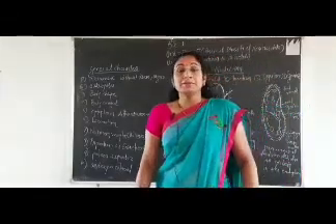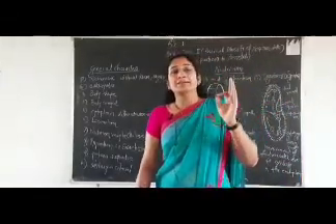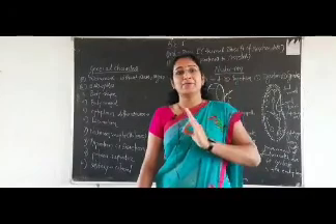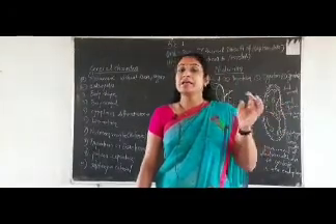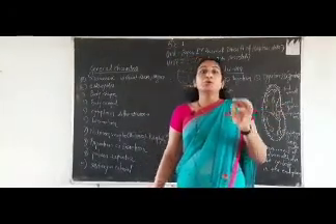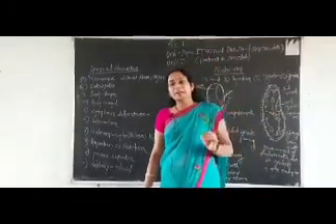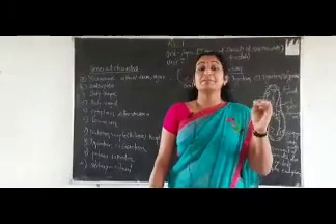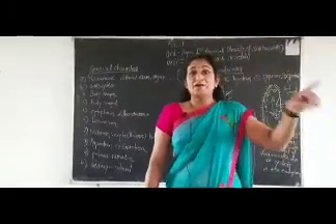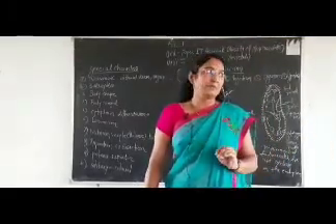Then the first character is that they are microscopic, it means that we cannot see them with the naked eye. Second, they are unicellular, it means that they are made up of a single cell. Third, they are eukaryotic, it means that the genetic material is bounded by the nuclear envelope.